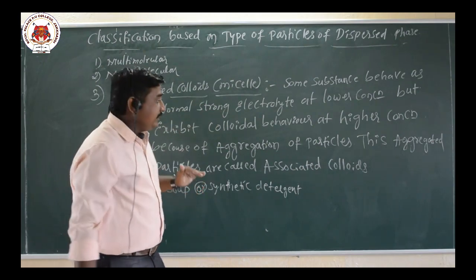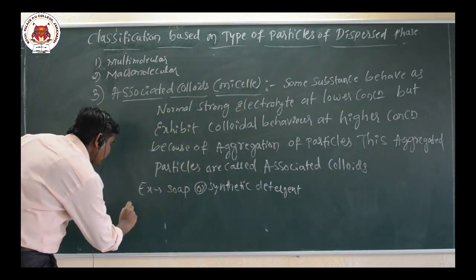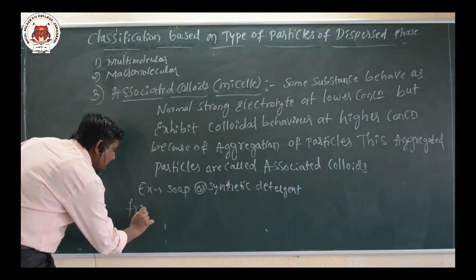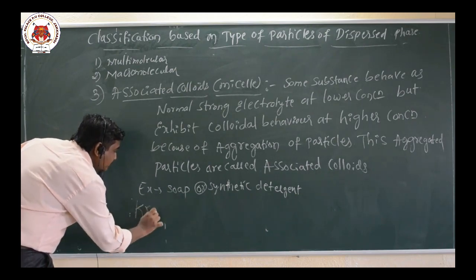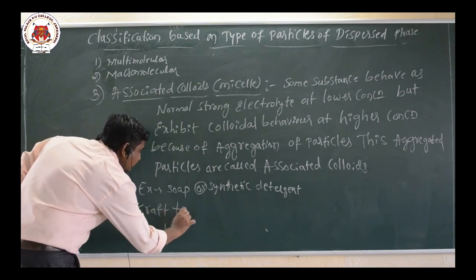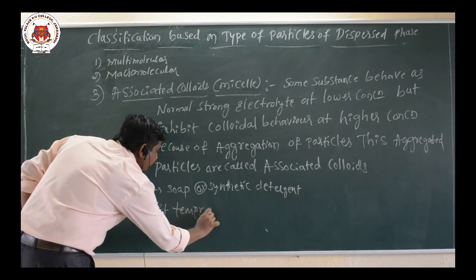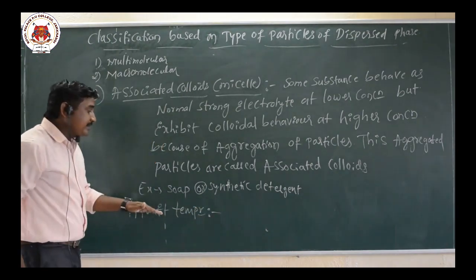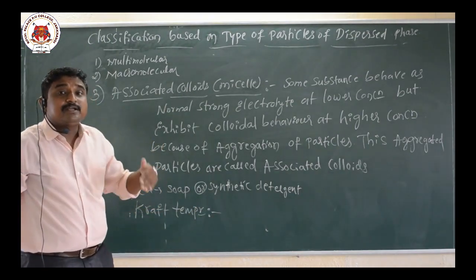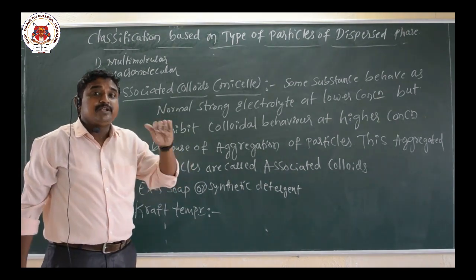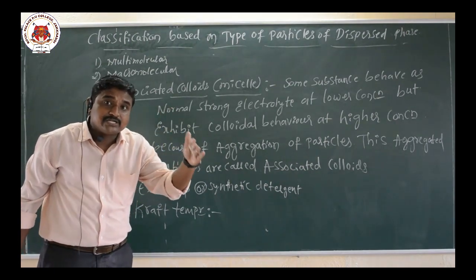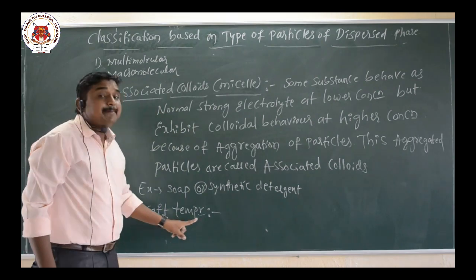Here I will write one definition, that is Kraft temperature. Kraft temperature means the association colloid can form only above a particular temperature, and that is called the Kraft temperature.